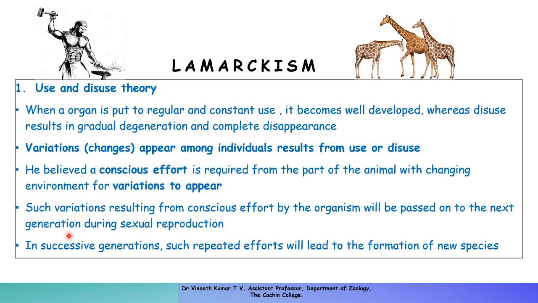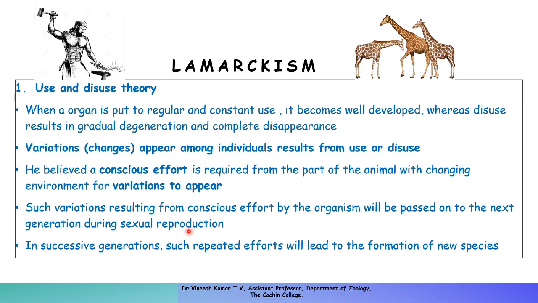For variation to occur, there should be a need, which is an environmental cue or the changing environment, and there also should be a conscious effort, which is called an internal urge from the animal.